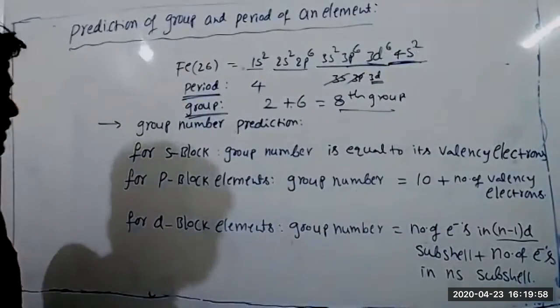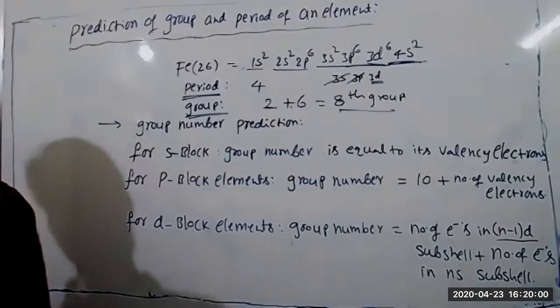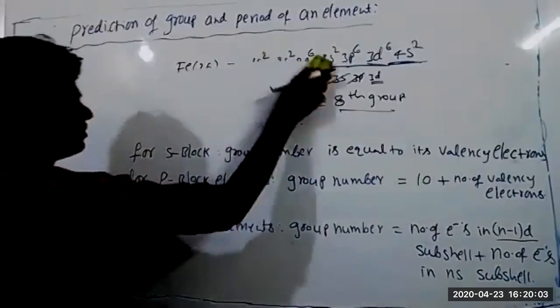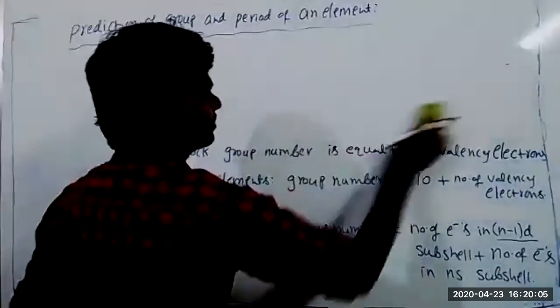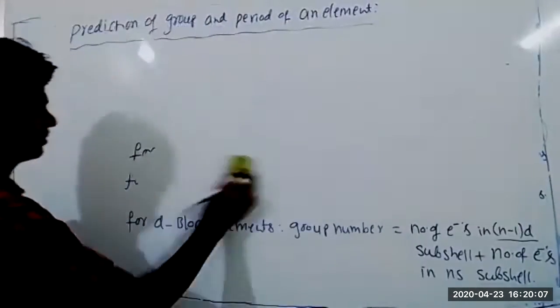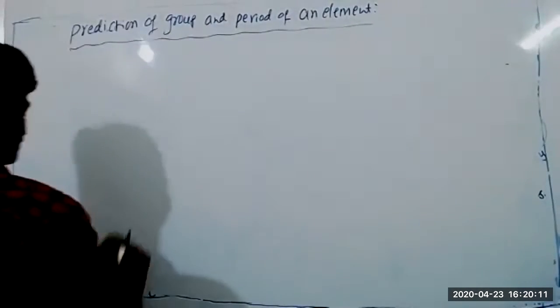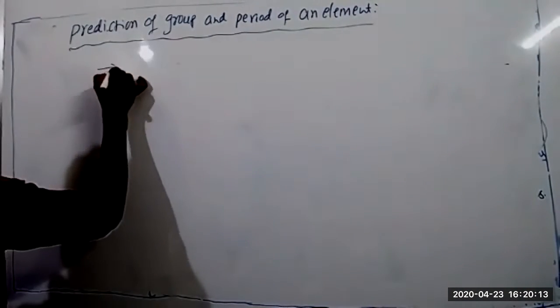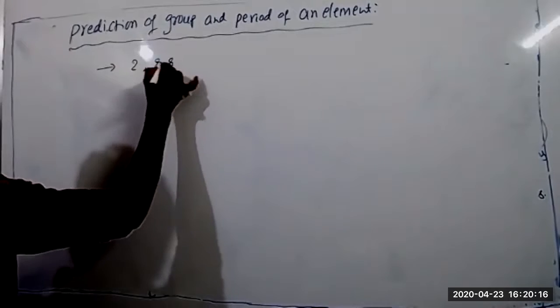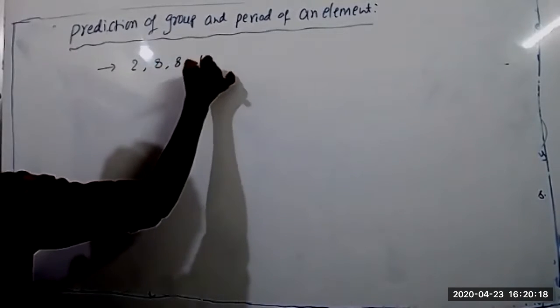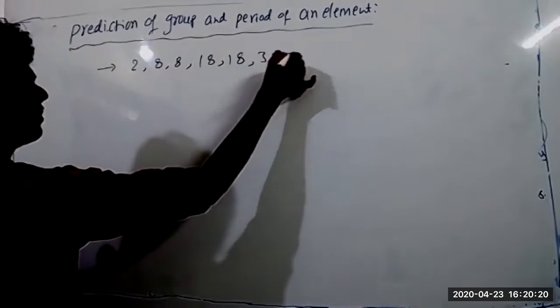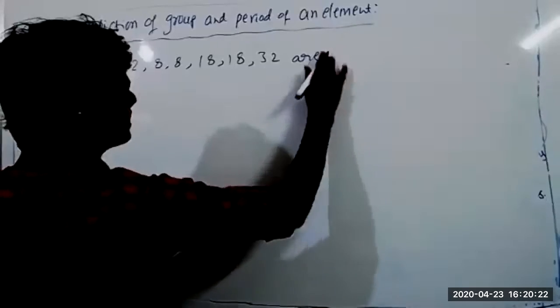Okay, sir. Lastly, one point, magic numbers. Right, the last point: 2, 8, 8, 18, 18, 32 are called magic numbers.